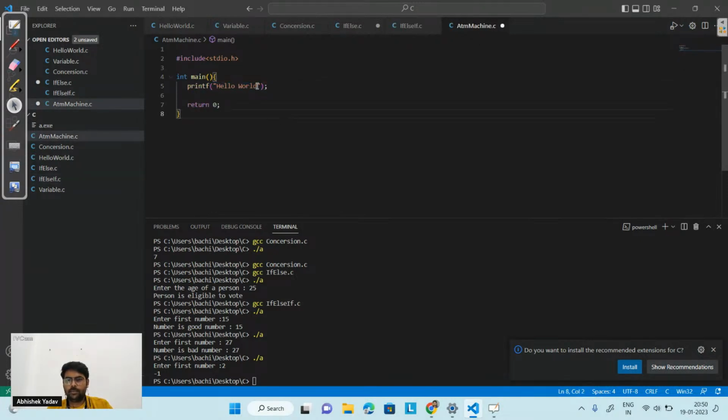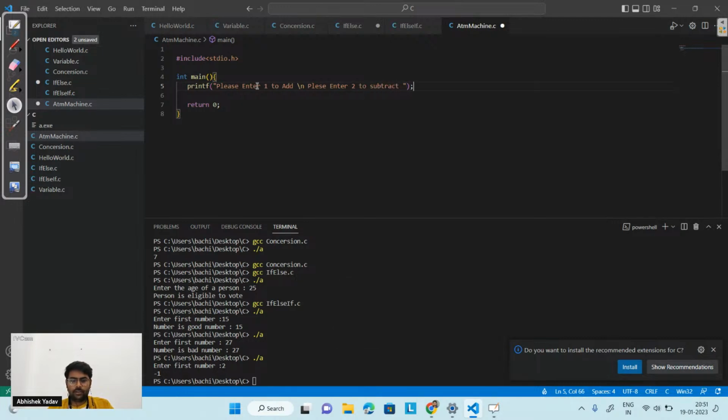So I will print a message here. Please enter 1 to add. And in order to print the next message, I can use backslash n, and after that I can write please enter 2 to subtract, right?